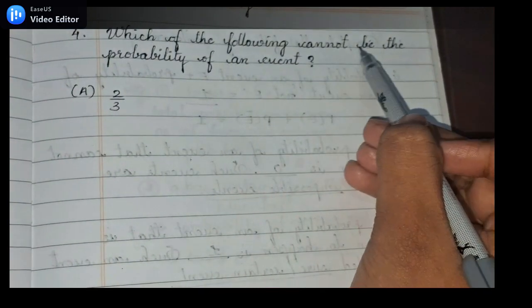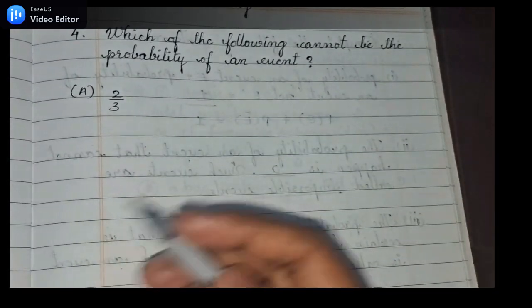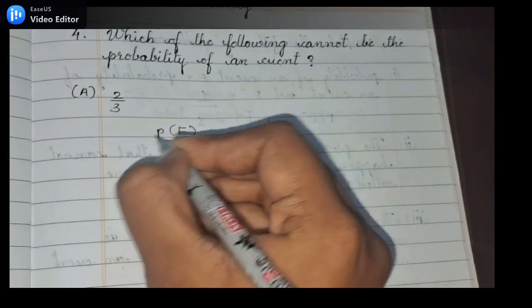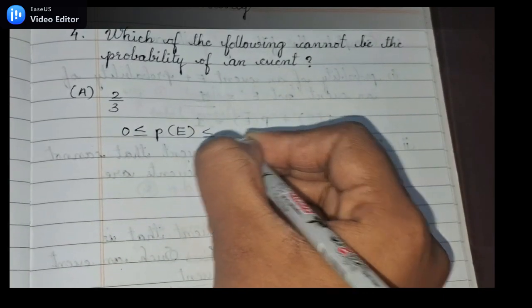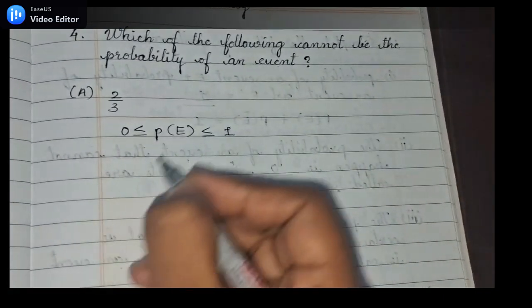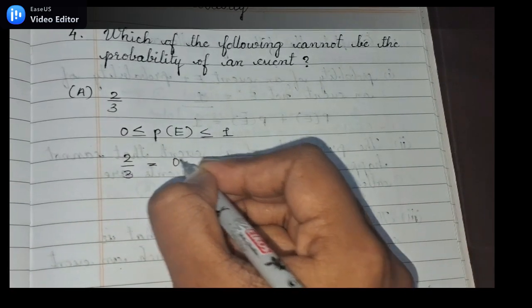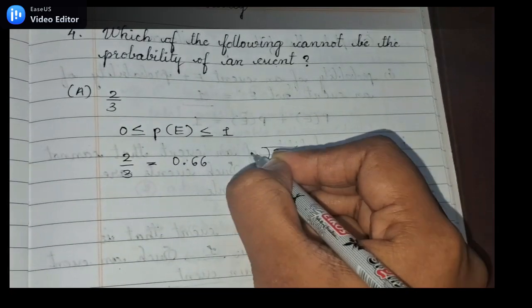Fourth question. Which of the following cannot be the probability of an event? First one, 2 by 3. First of all, let us consider the formula: P of E, that is the probability of an event, is greater than 0 or less than 1. 2 by 3 when divided we get 0.66.